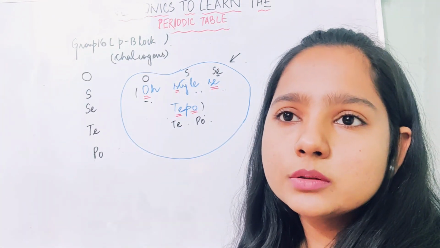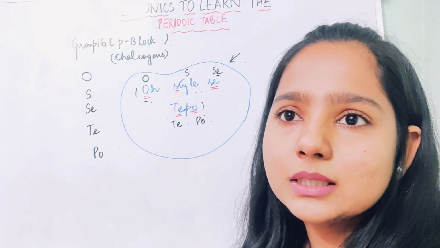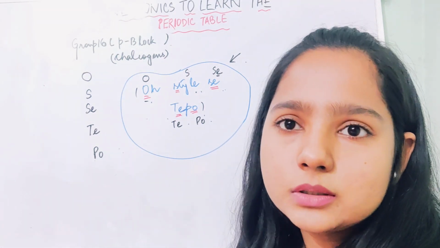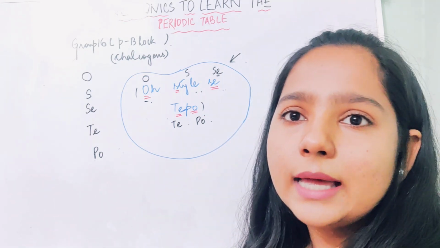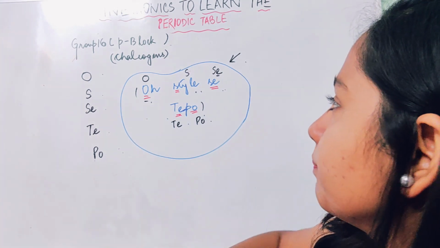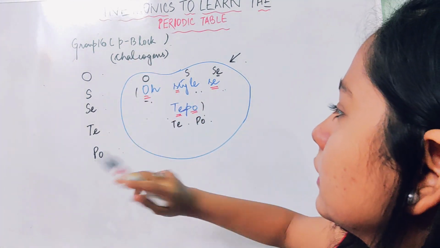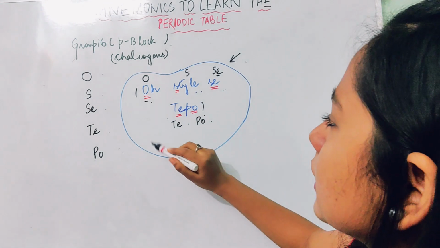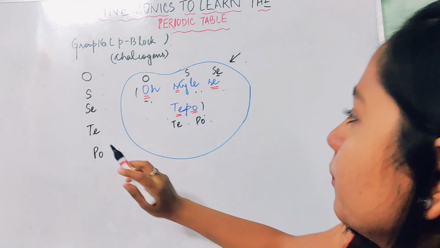So now we come to this particular group, which is group 16. This family is referred to as the chalcogen family. These are known as chalcogens. This is also a part of the P block. So the elements are oxygen, sulfur, selenium, tellurium, and polonium. This particular mnemonic which we are going to use to learn this group is very lame, so just don't get into the meaning of this. The mnemonic is "O style se tepo".